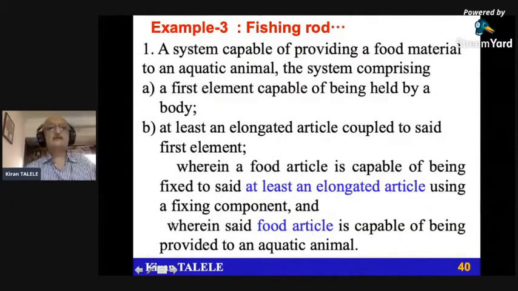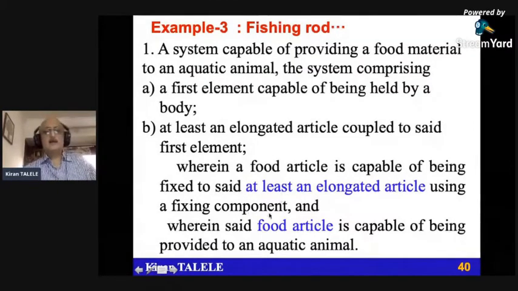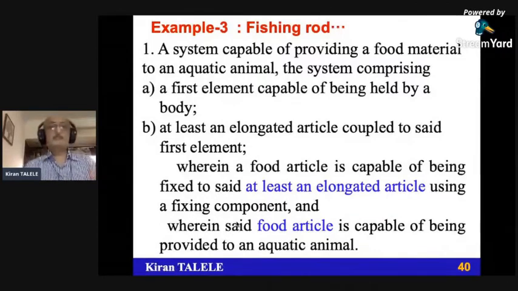A fixing component. Fixing component has appeared for the first time. So wherein a food article is capable of being fixed to said at least an elongated article using a fixing component. I'm reading this in detail just to tell you that when you read the patent claim, it becomes very legal language.